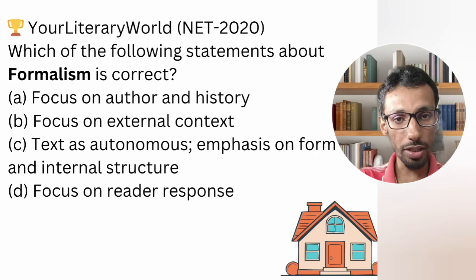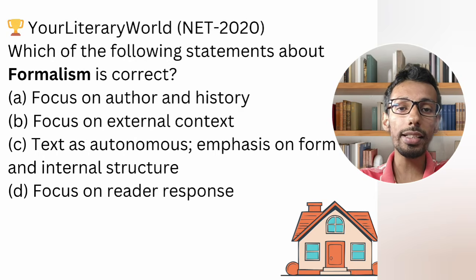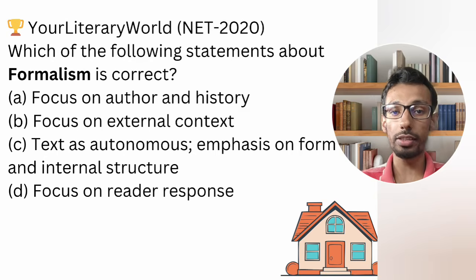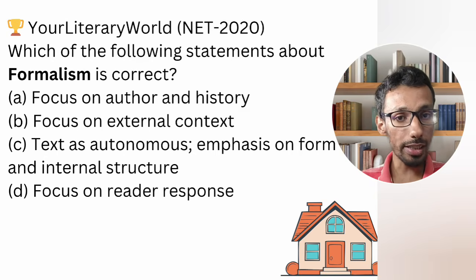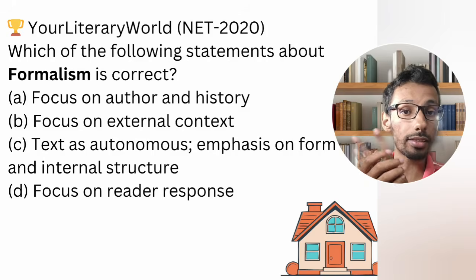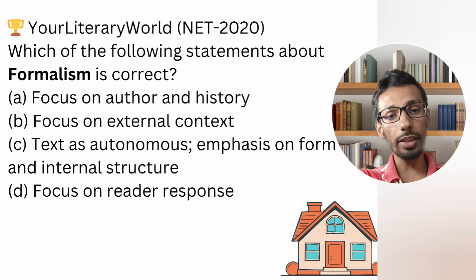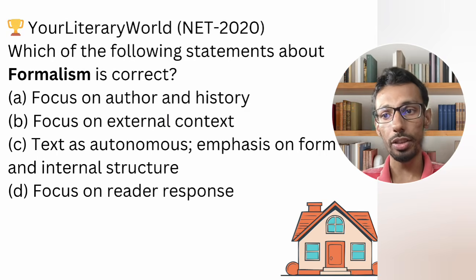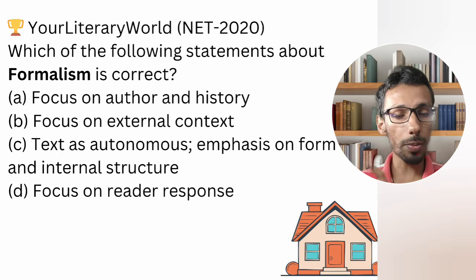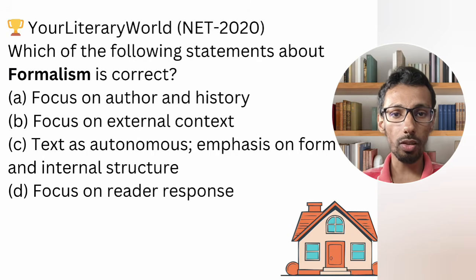So first it is the literary device, second is the text that is coming, and then how the text is creating effect on the reader by using those literary devices. This is the idea of defamiliarization. So author is not important, reader is important, but it comes third in terms of ranking. History, no. But if you go for the idea of new formalism, history is related, but author is not related. So option A is not going to be correct. B, focus on external context.